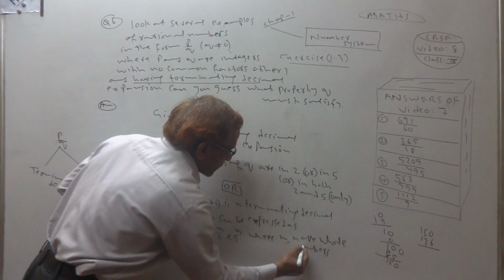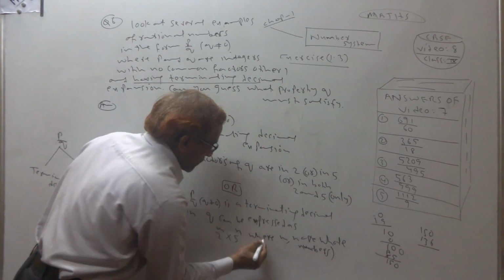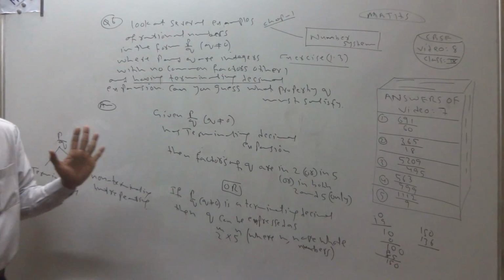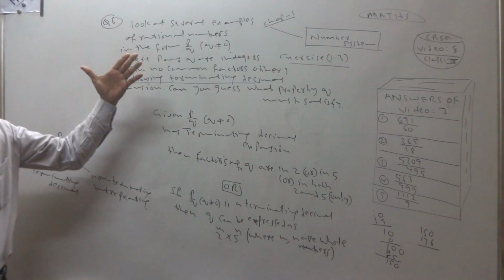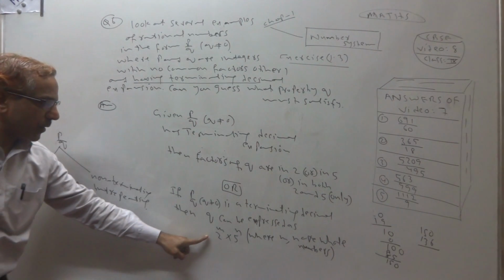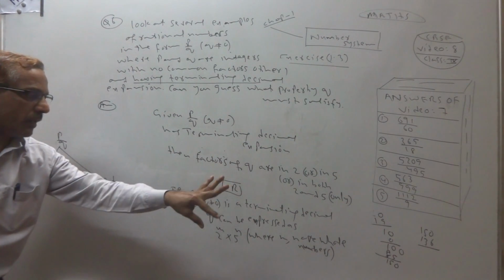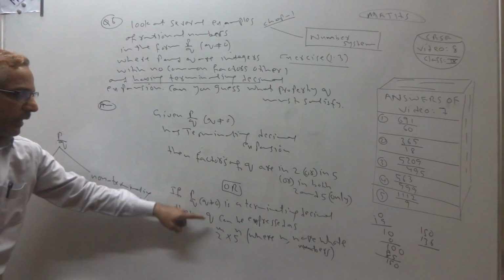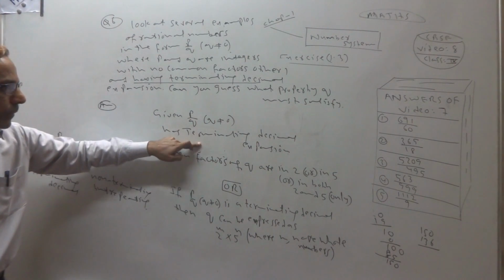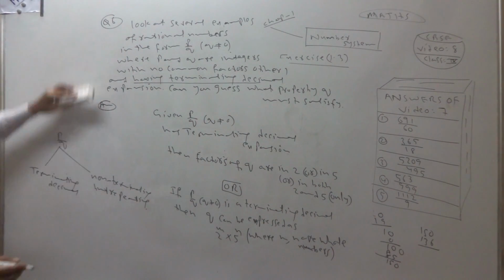So this is the answer: q can be expressed as 2 raised to m, 5 raised to n, where m, n are whole numbers. You can write any one answer. Clear?